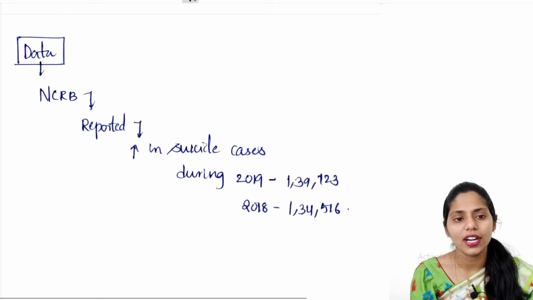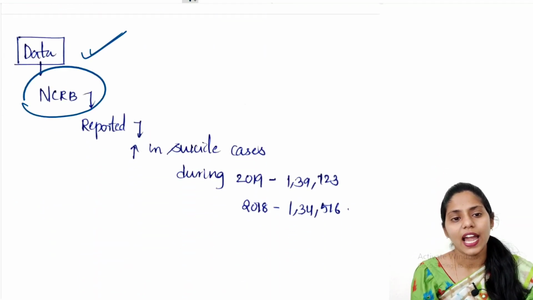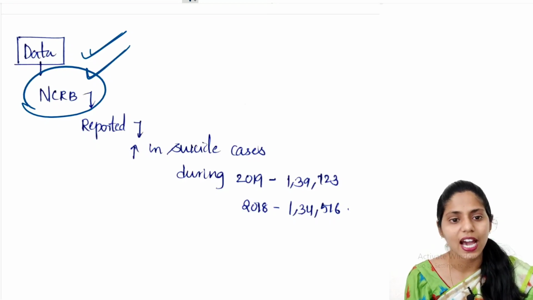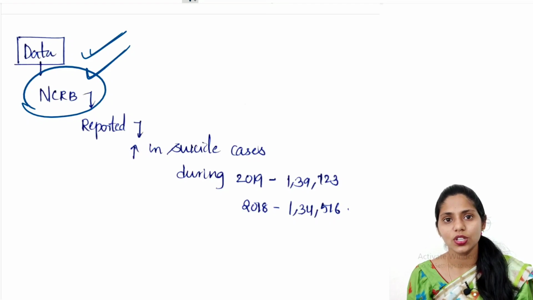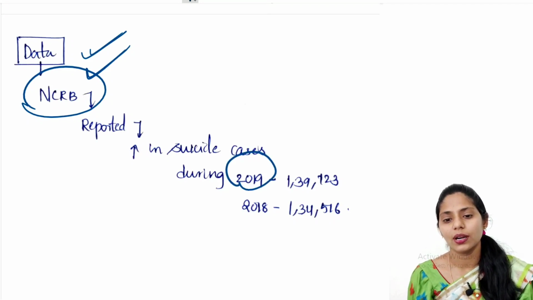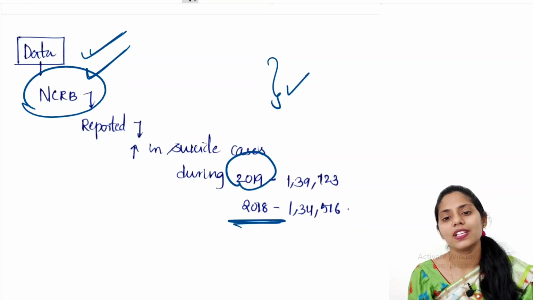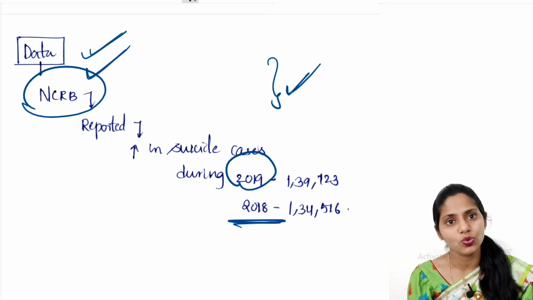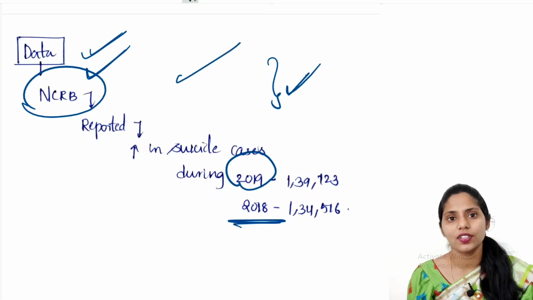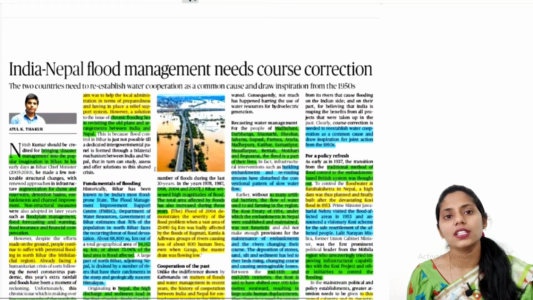Talking about data, the National Crime Records Bureau, NCRB, reported an increase in the number of suicide cases in 2019 compared to 2018. Because of this, the Ministry of Home Affairs said they did not go for a study of the impact of COVID-19 on suicides. So this is the gist of this topic. Now let us see the next topic.